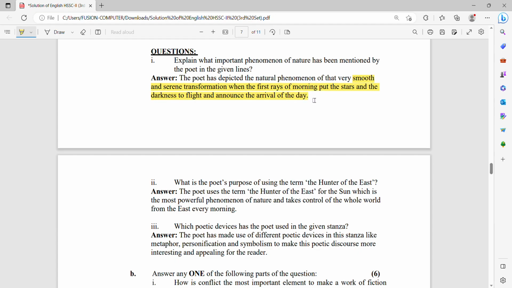This is a swift change of the night to the day and day to the night. Next question is: what is the poet's purpose of using the term hunter of the east? He used this word for the sun, which is the most powerful phenomena of nature.